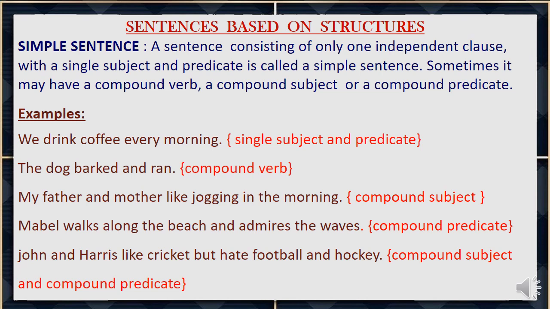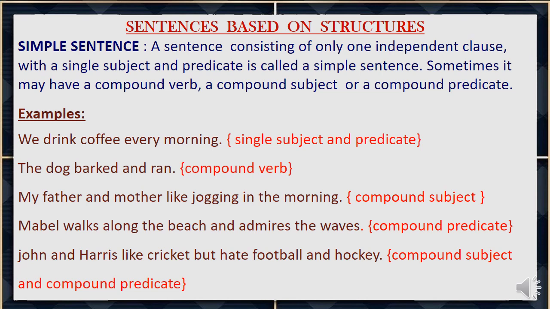Now let us see the next example. Mabel walks along the beach and admires the waves. This is an example of compound predicate. Here the subject is only single. Mabel, single subject. Walks along the beach, one predicate. Admires the waves, another predicate. So in this particular sentence we can see two predicates joined by and. So it is known as a compound predicate. Mabel walks along the beach and admires the waves.